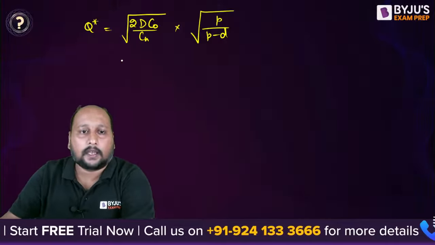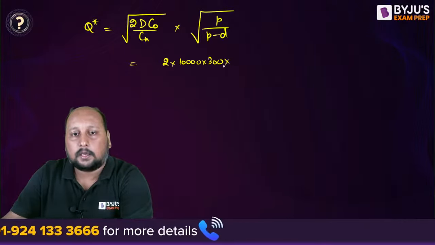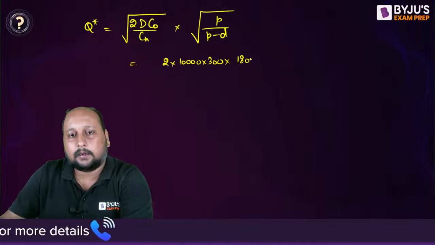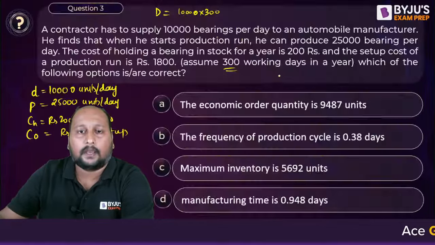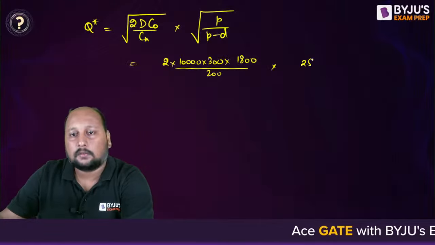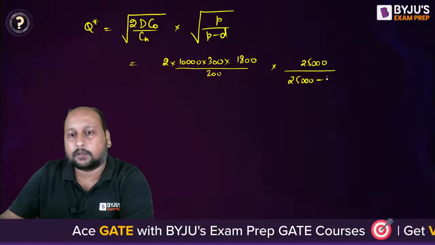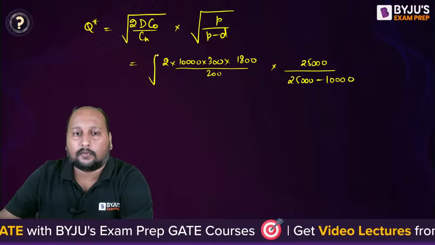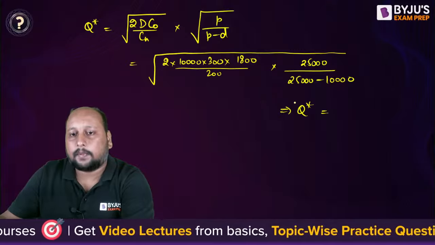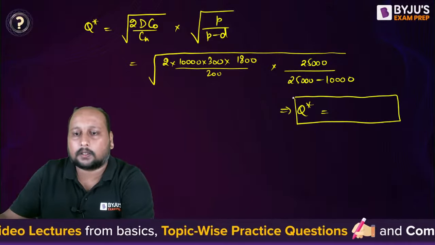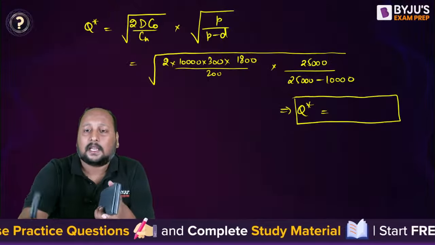So I can write it over here as 2 into 10,000 into 300 into CO value 1800, divided by CH value 200, into P, the production rate, 25,000, divided by 25,000 minus 10,000. So under root of this, calculate and tell me what is the value of Q star, that is economic order quantity, you are getting after solving this. Quickly, let us hear from you guys. Is that answer matching with option A, that is 9487?